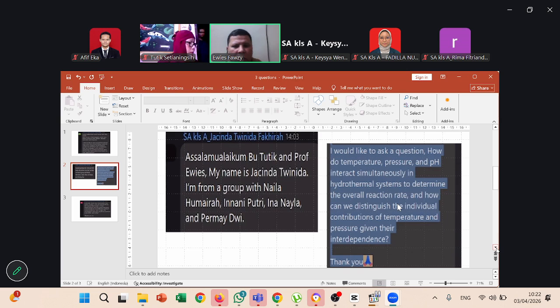So when you use temperature and pressure in the optimal zone, you will coordinate between the three factors: high temperature, high pressure, and suitable pH.